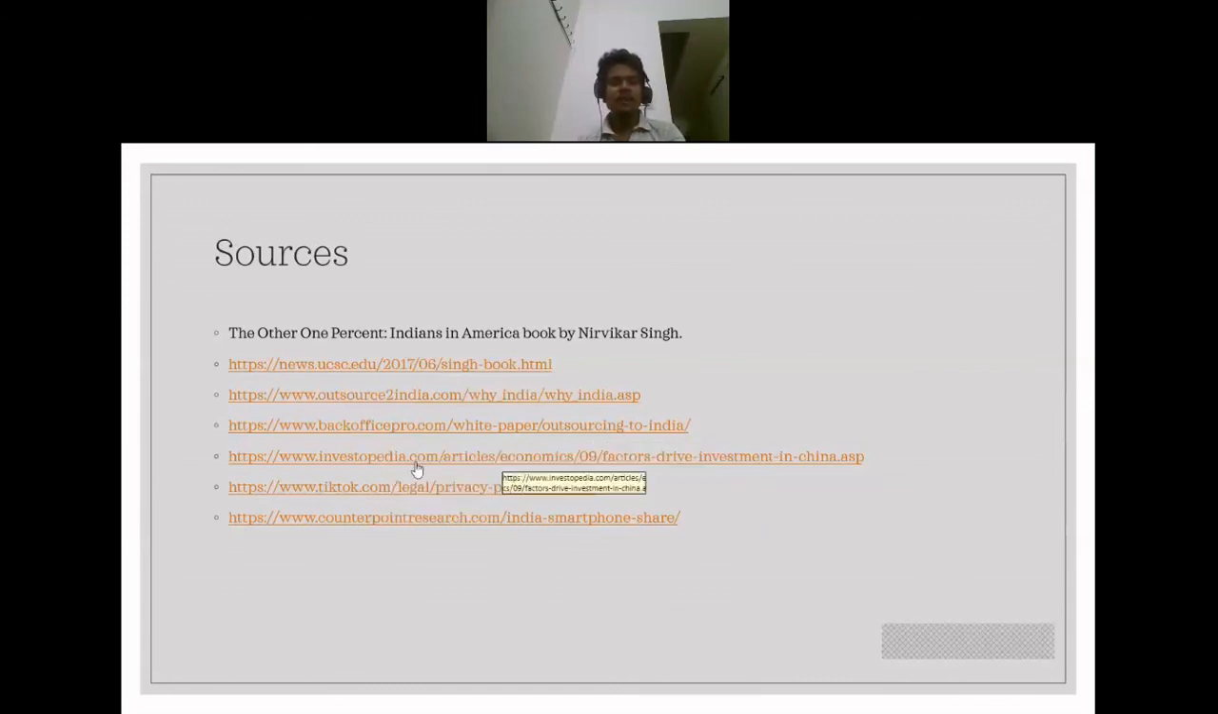The privacy policy of TikTok, I got it from the TikTok website. And the Indian smartphone market share, I got it from counterpointresearch.com. So guys, we are done with